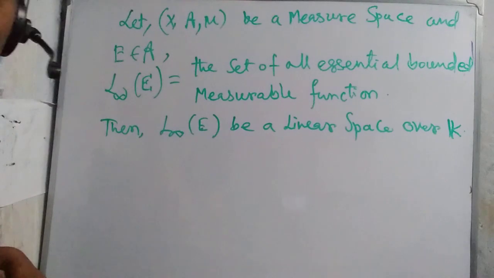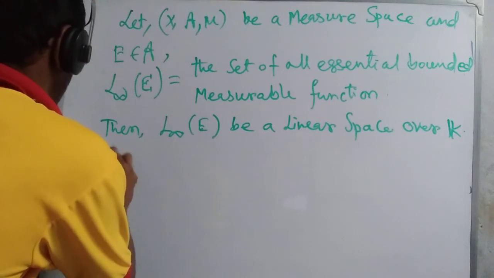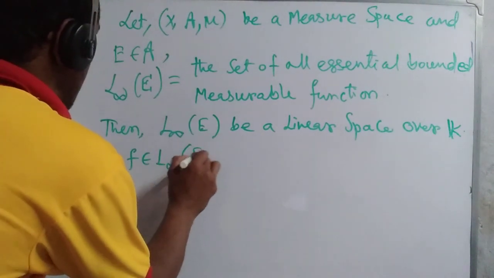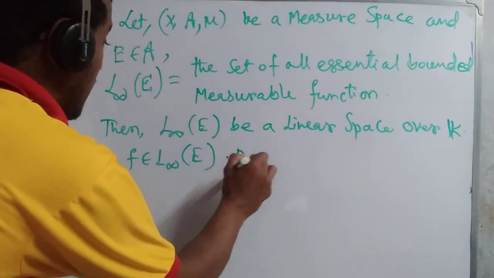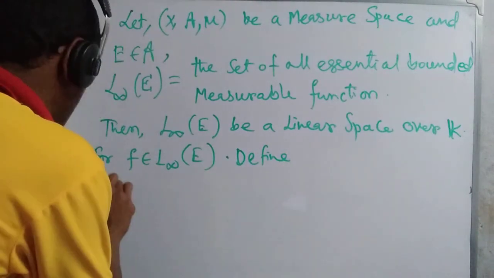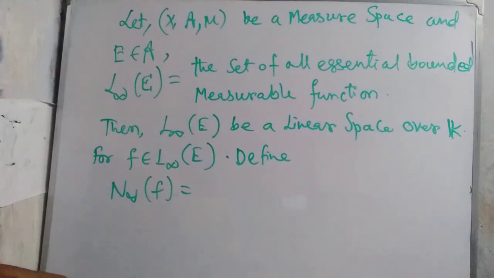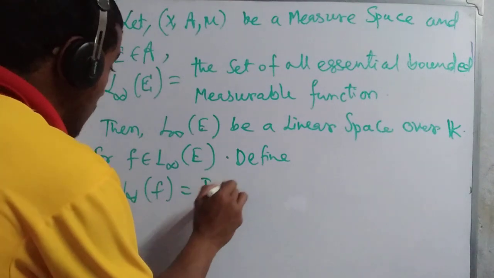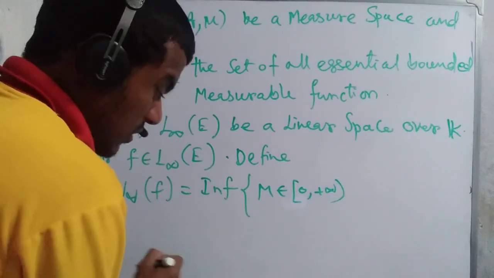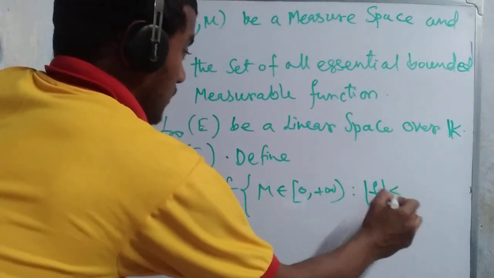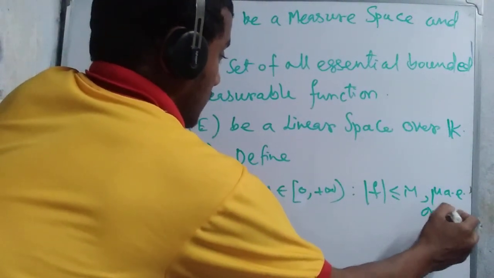Then we talk about that for f belongs to L infinity of E, define N infinity of f equal to the infimum of M belongs to 0 to plus infinity such that mod f less than or equal to M, mu almost everywhere on E.